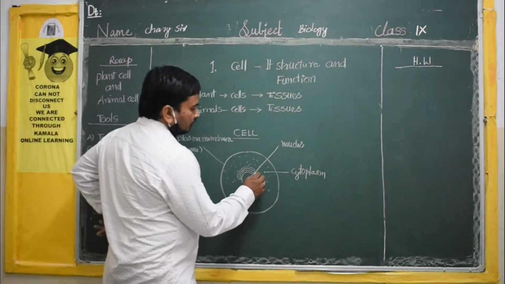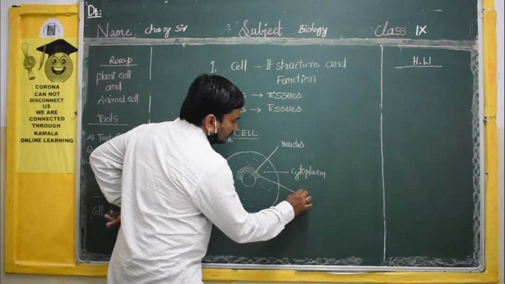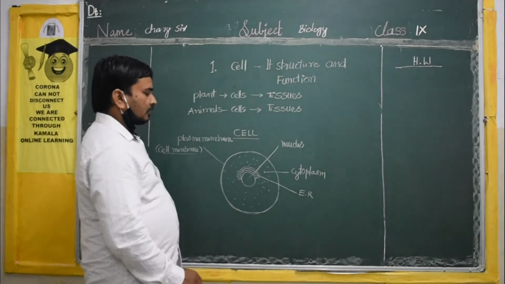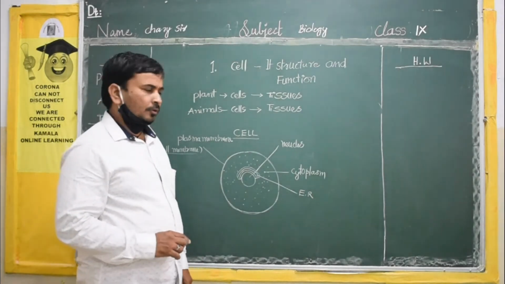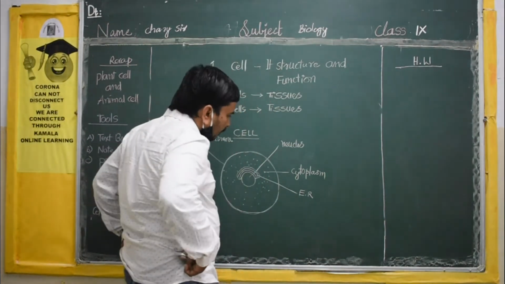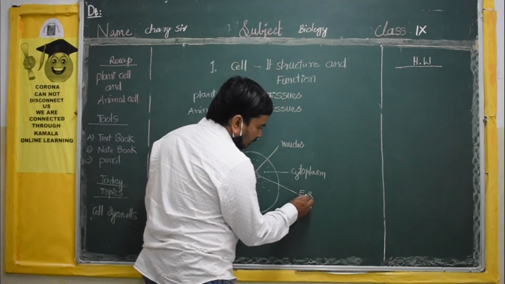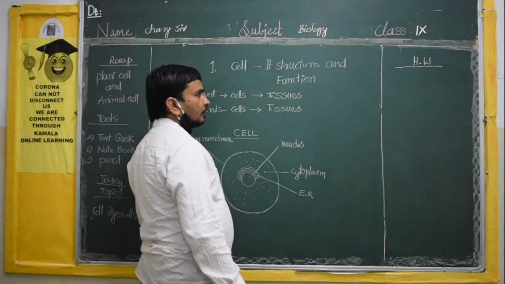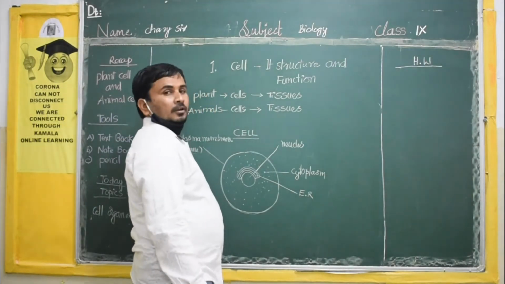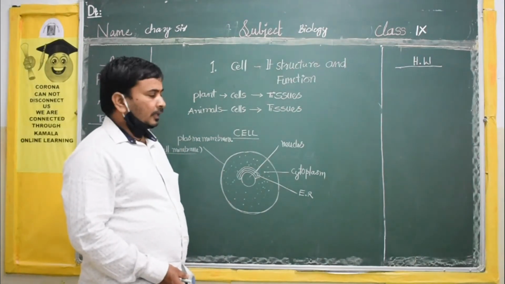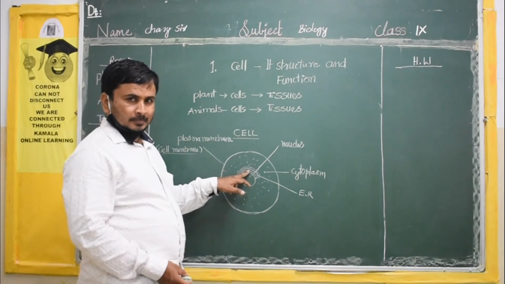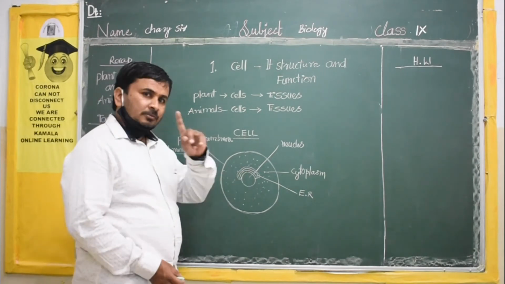That is called ER, endoplasmic reticulum. It is in the textbook. The endoplasmic reticulum is very near the nucleus. That is one cell organelle.